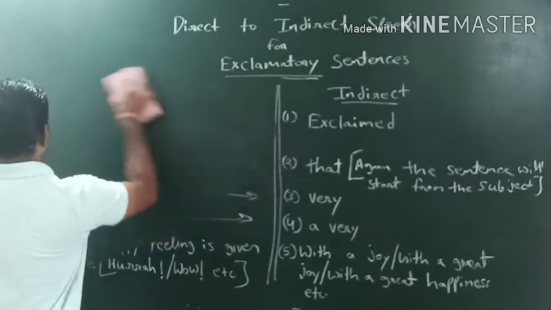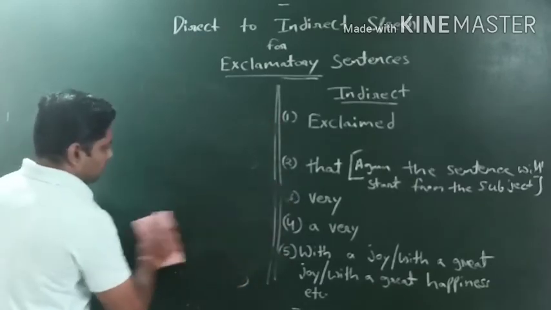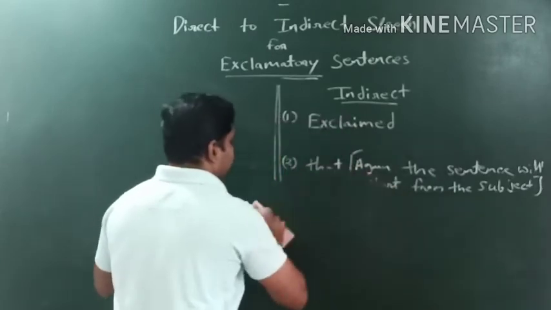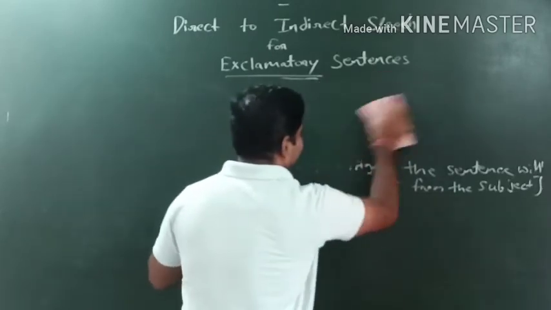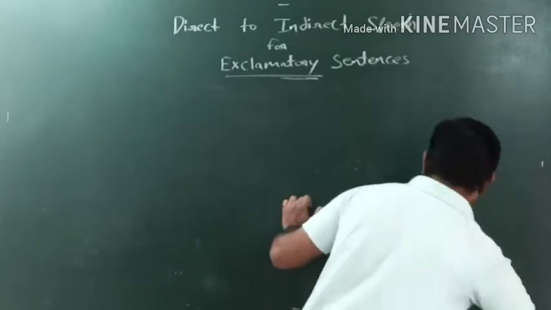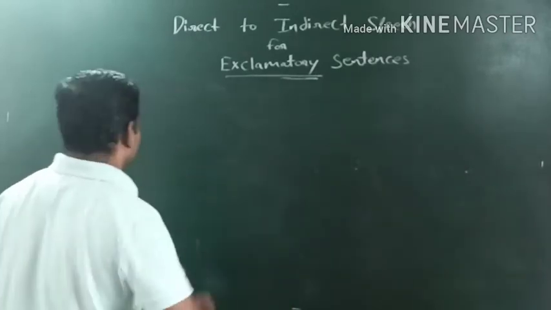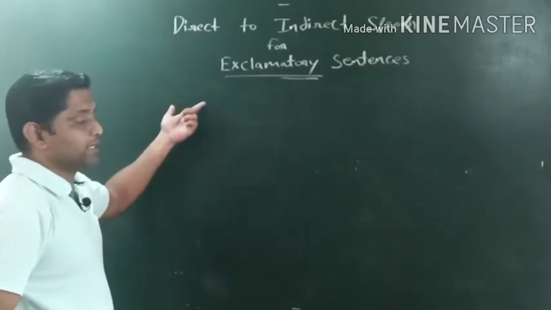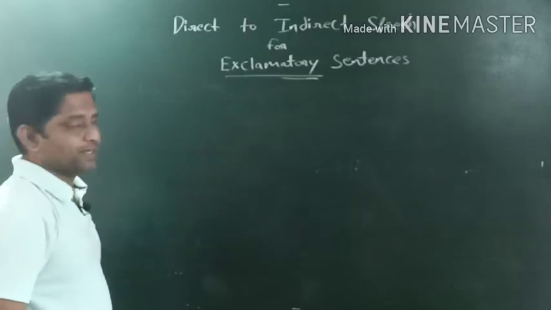Let's see through the examples. It's quite easy. Okay. So I hope, guys, that you will sit with pen and paper and note down everything that I am going to explain. Let's see through the examples and see how things work here. Okay, how we make a direct sentence, and how we transfer that direct sentence into indirect speech.